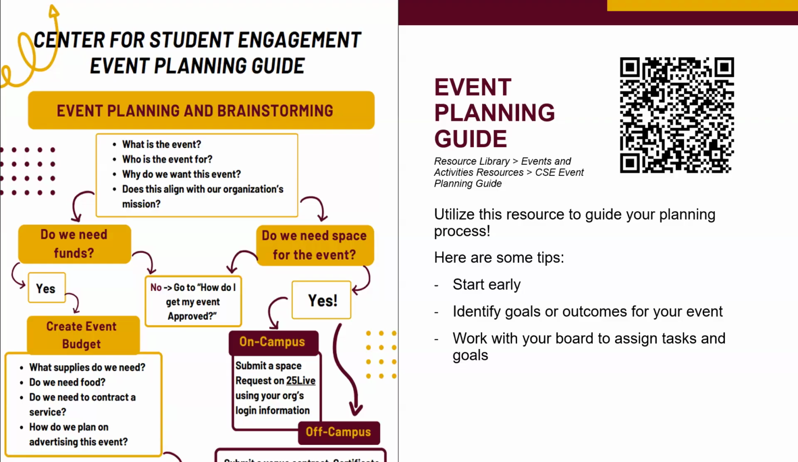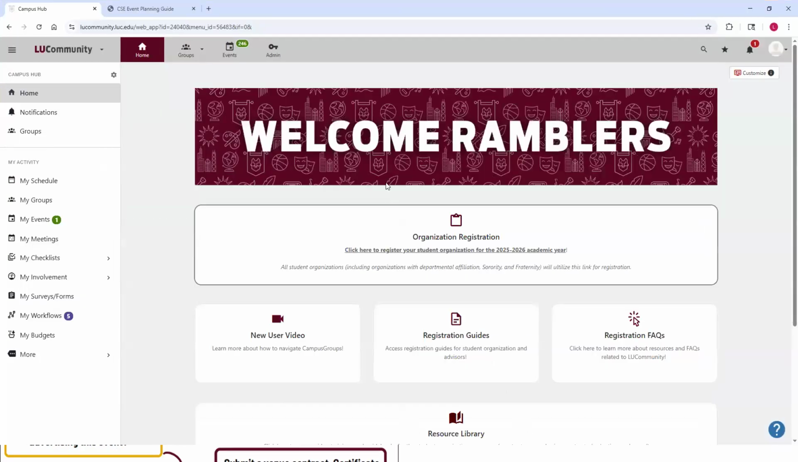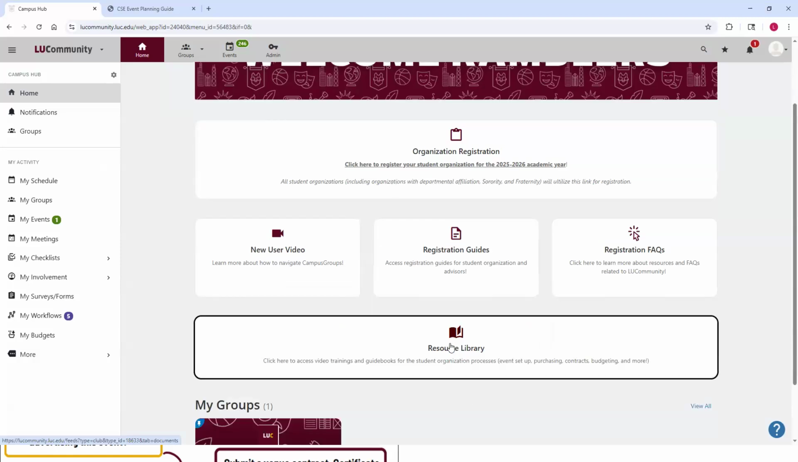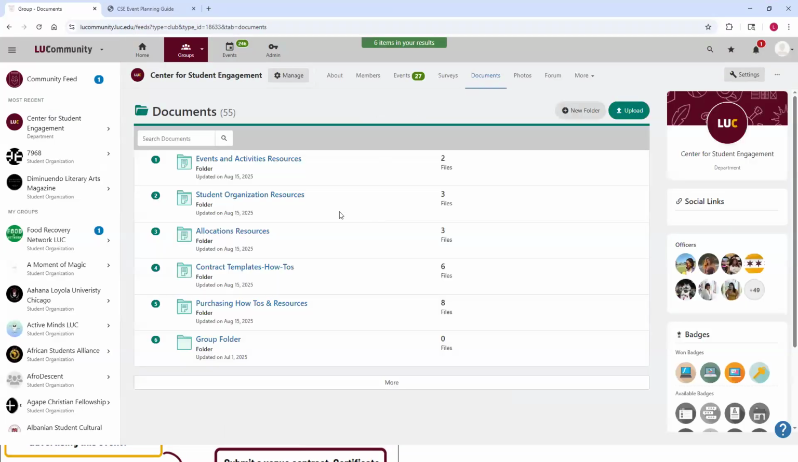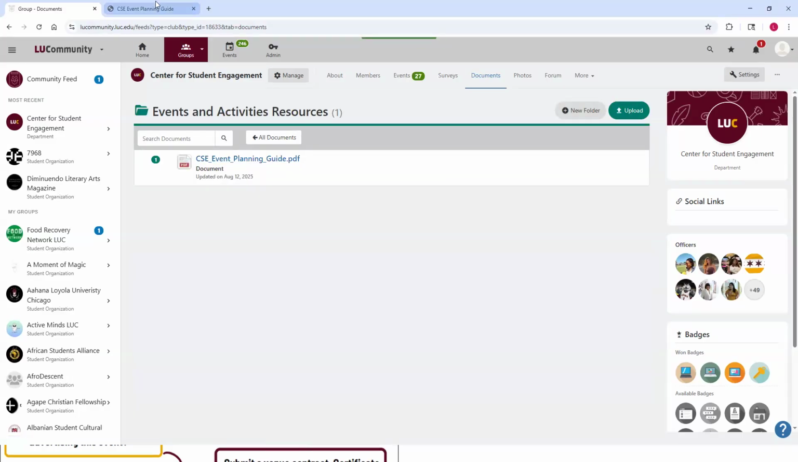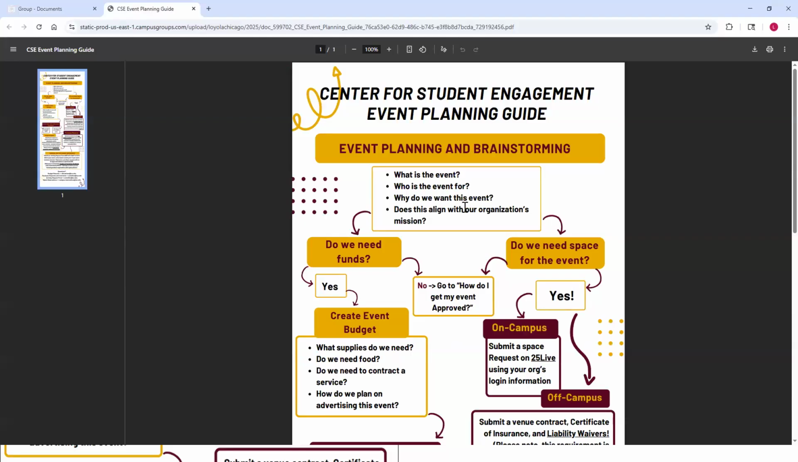It is very difficult to plan an event as one person. So making sure that each e-board member or officer has their own roles and responsibilities that they can be accountable for. A lot of the resources that we'll be talking about today you can find in our resource library on LU Community. So if you go into your LU Community platform and you just scroll down a little bit, you'll be able to find this resource library at the bottom. This will take you to all of the resources that you have access to, including allocations as well as purchasing resources. This CSE event planning guide will be found on the events and activities resources, and then you can click on that guide and find additional information about how to plan an event.